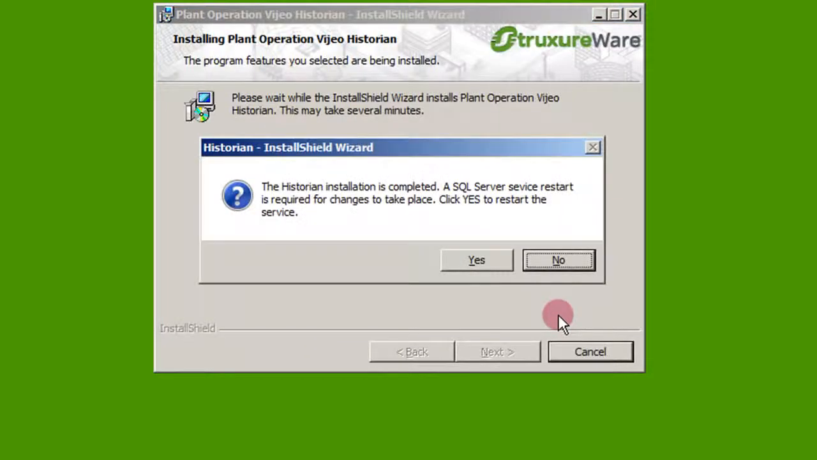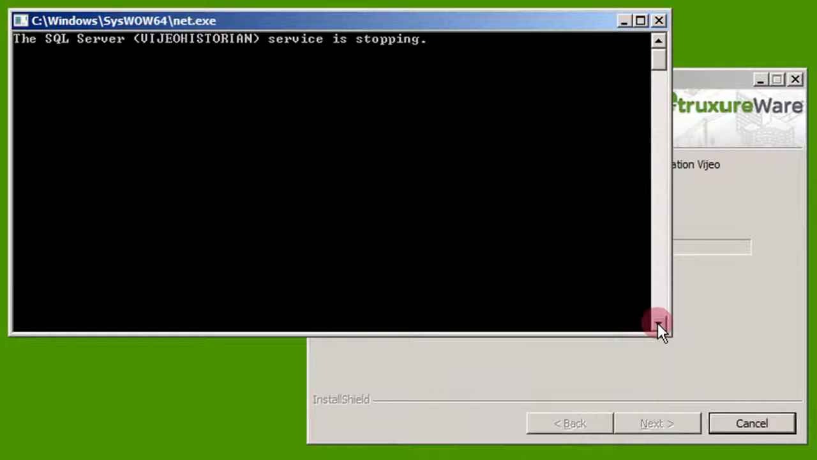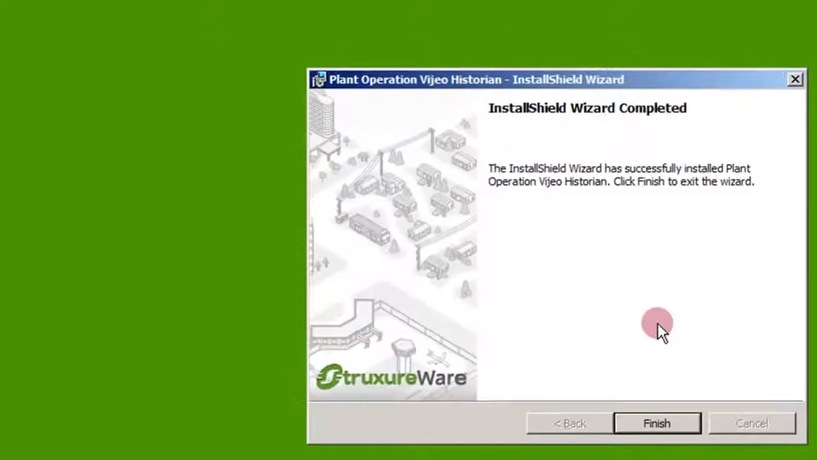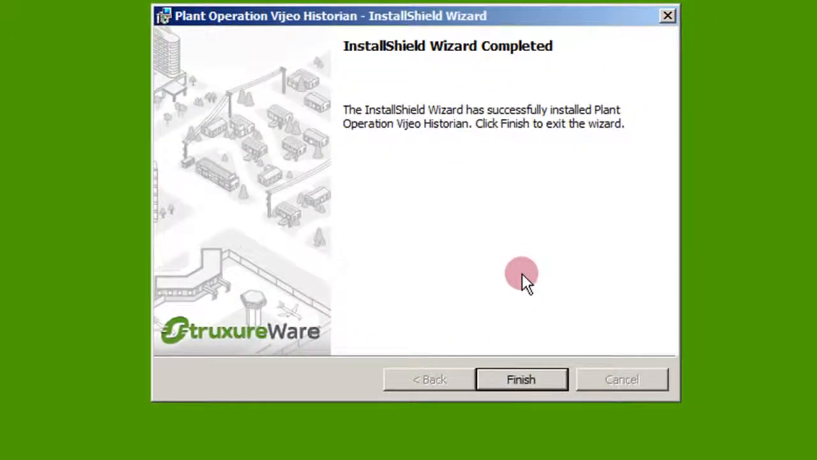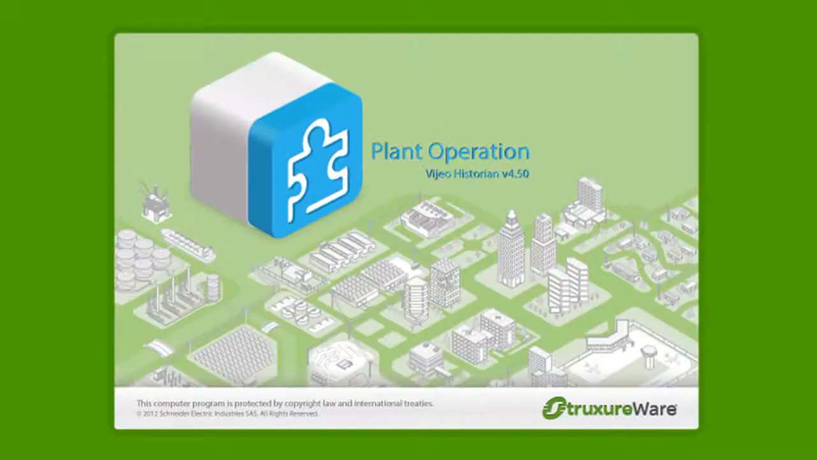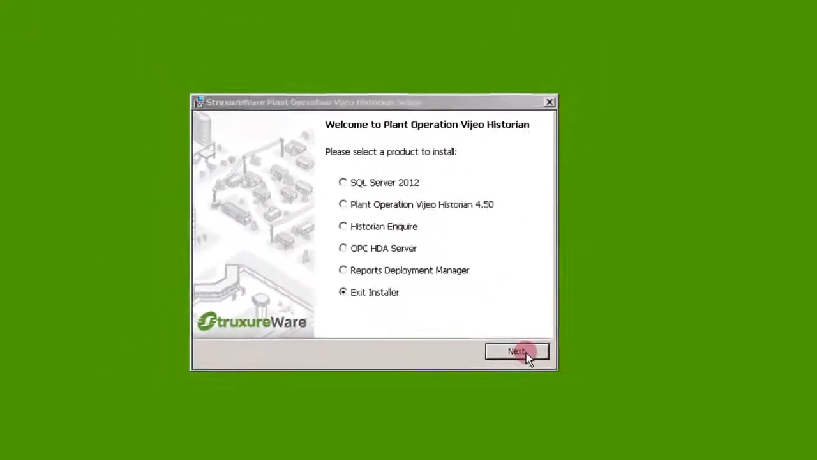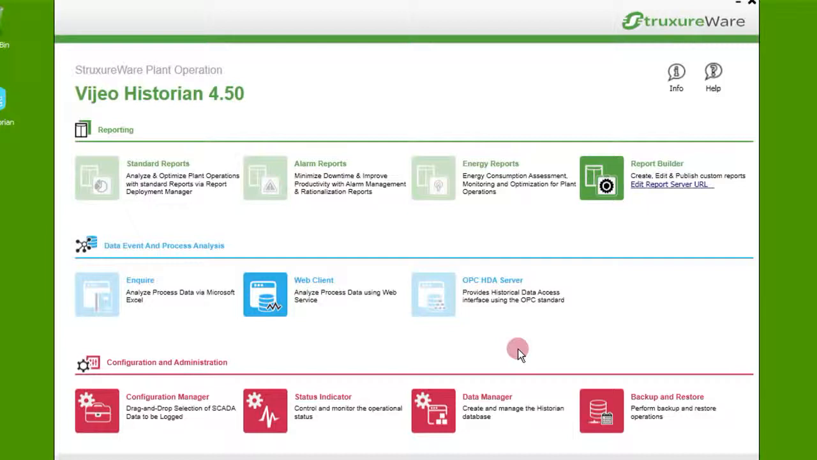Once the installation is complete, you will be prompted for a SQL Server Service restart. Click Yes to proceed. The installation is now complete. Click Finish and exit the installer. The new navigation page is displayed, providing a single point of entry to the most frequently used Vijeo Historian features, such as more than 50 standard reports, including out-of-the-box alarm and energy reports.